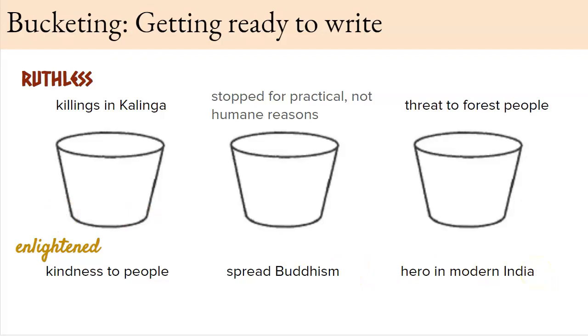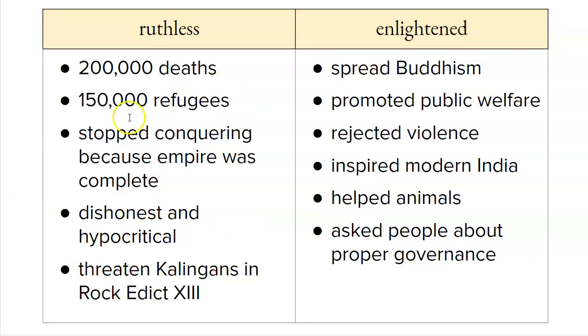On the next slide, there's a list of additional evidence that demonstrates that he was either ruthless or enlightened that you can use to inspire your topics and or your evidence to support those topics.